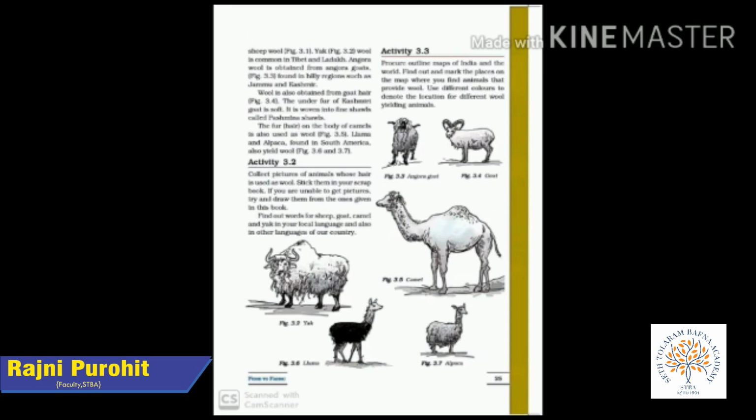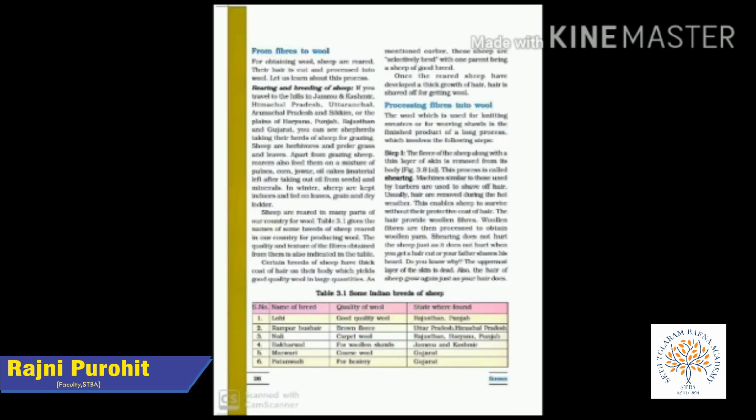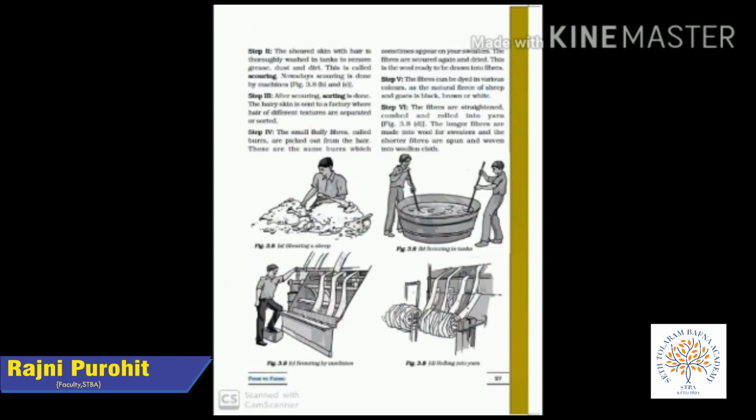These are long, continuous lengths of interlocked fibers finally used for knitting and weaving. And the third stage of fiber is known as fabric, or simply we can call it a piece of cloth which can be used for making different types of dresses, curtains, sheets, etc.